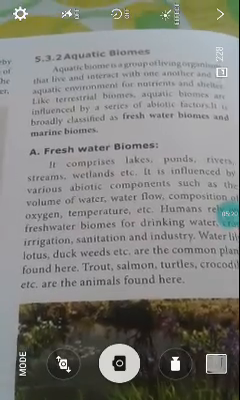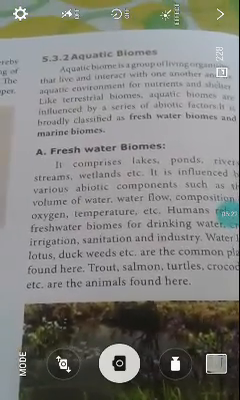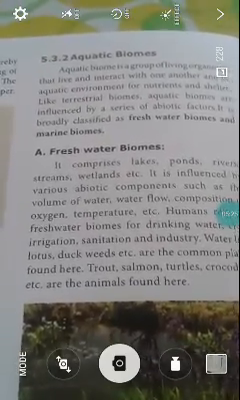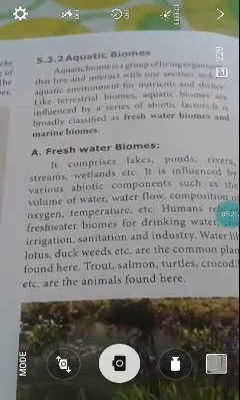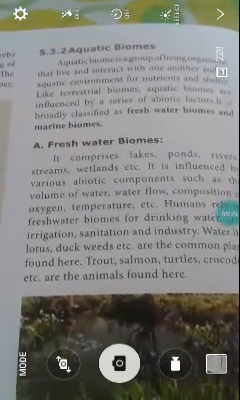Okay students, I hope you all understood the topic. In the next class we want to see the aquatic biomes and the subtitle, the freshwater biomes.